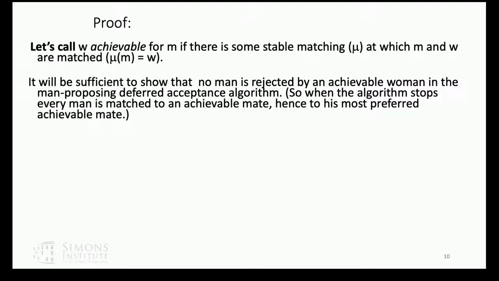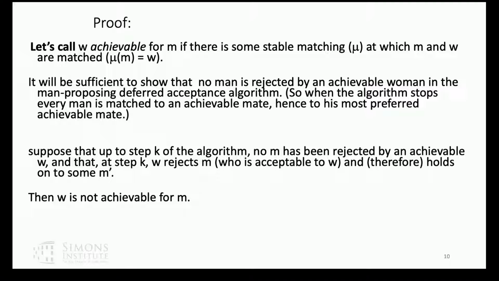And every man has just gone down his preference list and is matched to the most preferred woman who hasn't yet rejected him, which will be his most preferred achievable woman if no man has ever been rejected by an achievable woman. Okay, so I'll show you that there can't be a first step of the algorithm at which an achievable woman rejects a man. So supposing up to step K of the algorithm, no man has been rejected by an achievable woman. And at step K, W rejects man M, who is acceptable to her, otherwise she's certainly not achievable. And therefore, because she's rejecting someone who's acceptable, she has to be holding on to someone who she likes better, man M prime. So hold that thought.